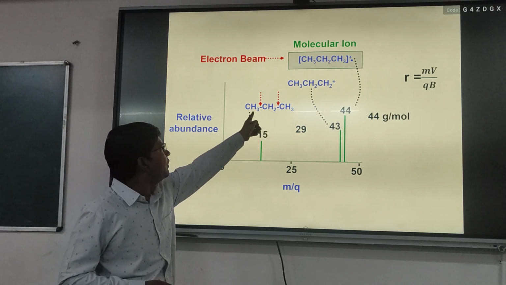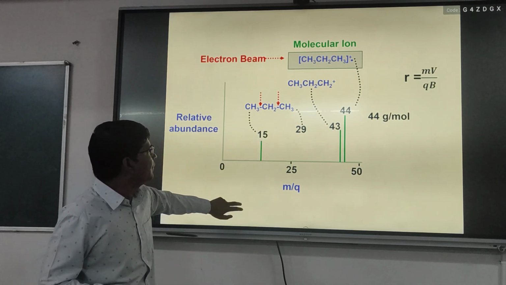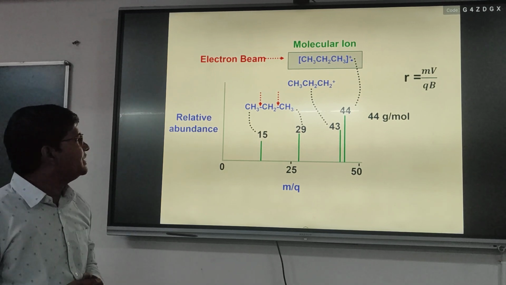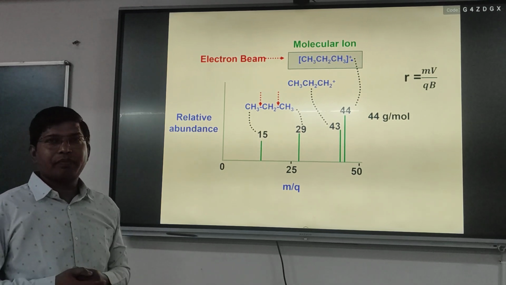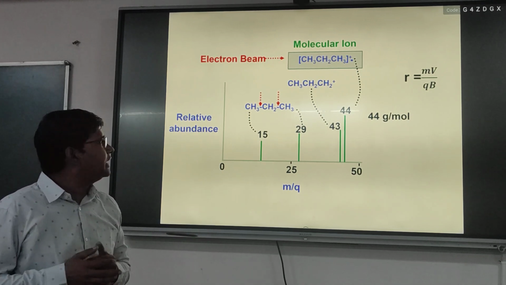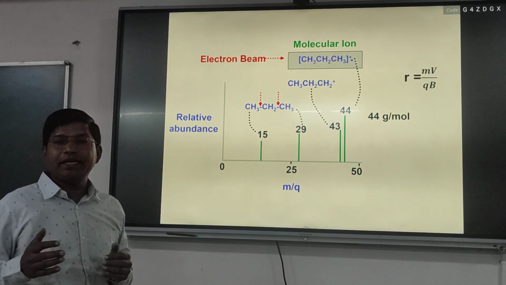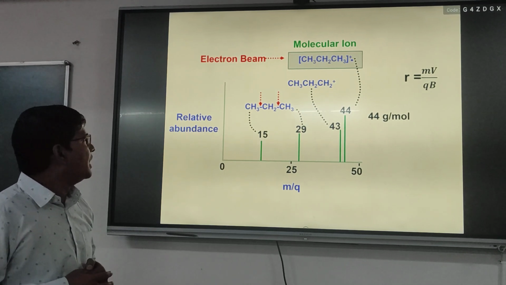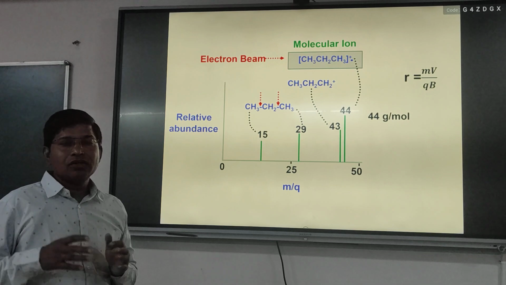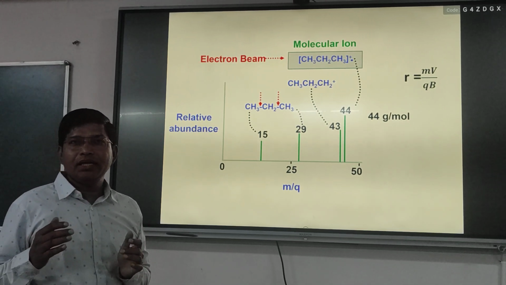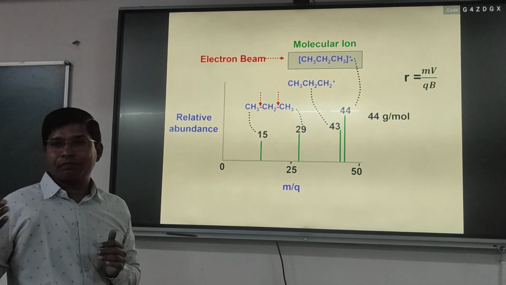So we will have molecular mass 29. Okay. So this is another possibility for getting m by z in the mass spectrum. So these are the possibilities by which we will get different fragmented peaks in a mass spectrum. Okay, so we should also know what is the difference between a spectrum and a spectra.